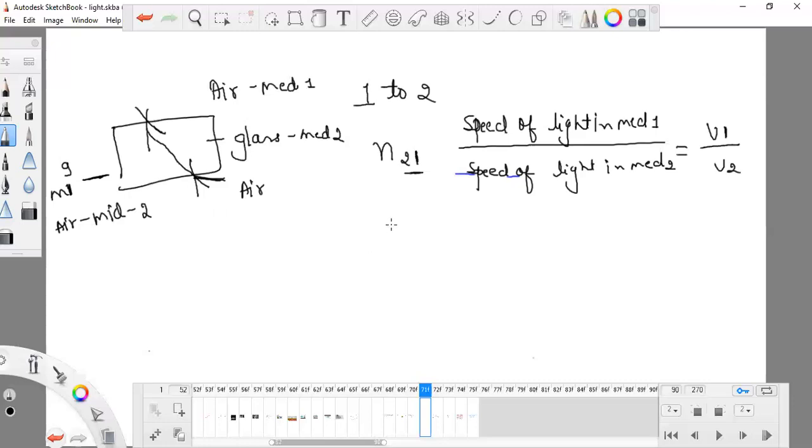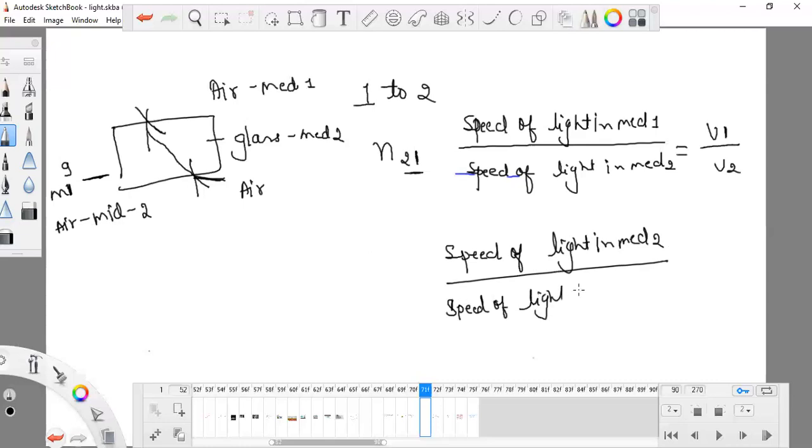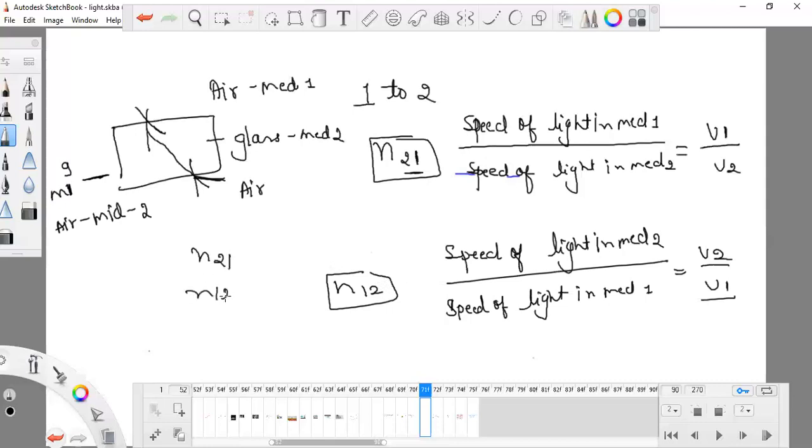I will write speed of light in medium 2 upon speed of light in medium 1 is equal to v2 upon v1. These are velocities and I will write this as n12. Remember this. These n21 and n12 are refractive indexes, these are the ratios. So this is how we can write.